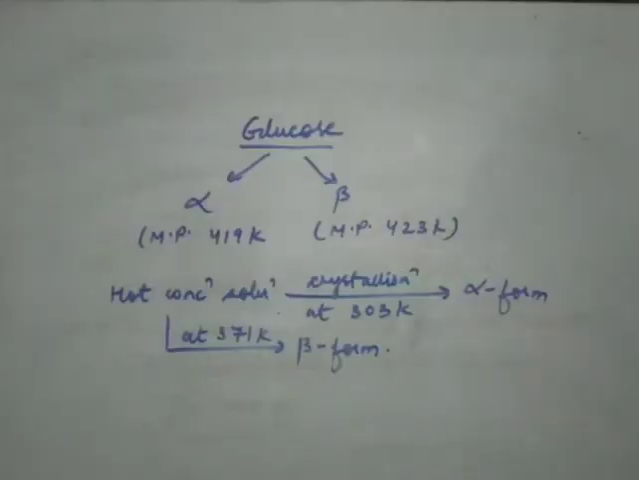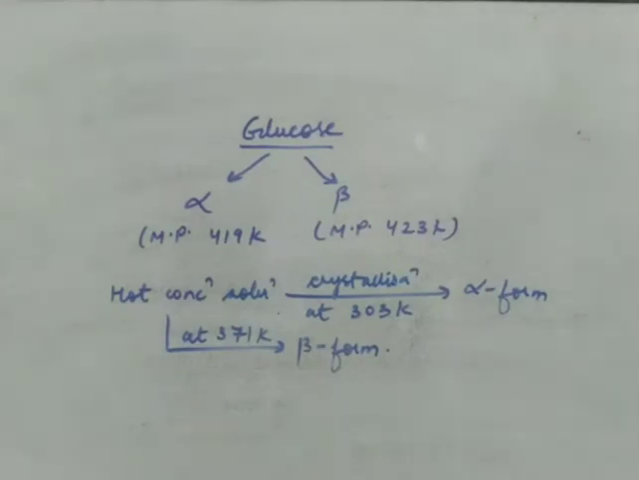Now glucose exists in two forms. There are two crystalline forms of glucose. One form is known as the alpha form and the second form is known as the beta form. Now what is the meaning of alpha and beta? Suppose we have a hot concentrated solution of glucose. Hot means the solution should be very hot and concentrated means it is boiled for a period of time. So the solution of glucose is boiled, so it changes to a concentrated solution.